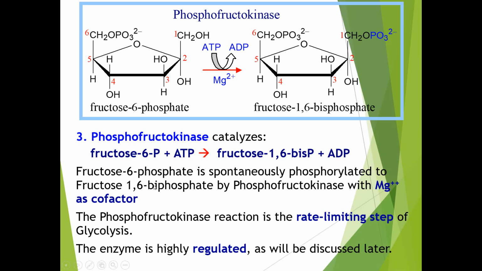The phosphofructokinase reaction is the rate limiting step of glycolysis. The enzyme is highly regulated, as we will discuss later. By activation and deactivation of phosphofructokinase, the rate of the glycolysis pathway is managed.